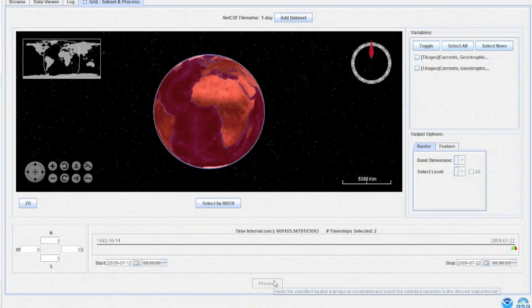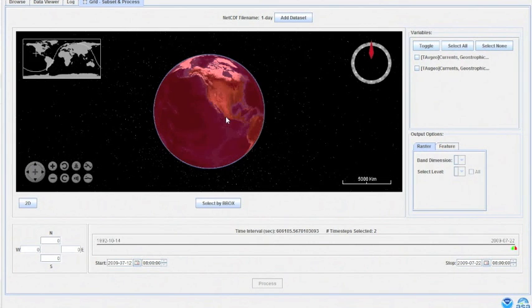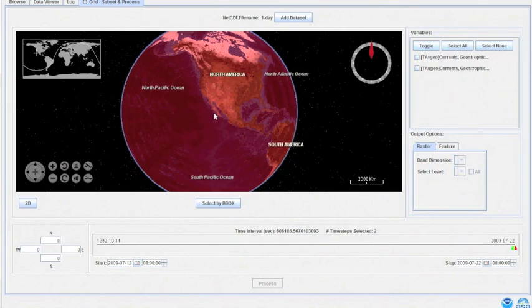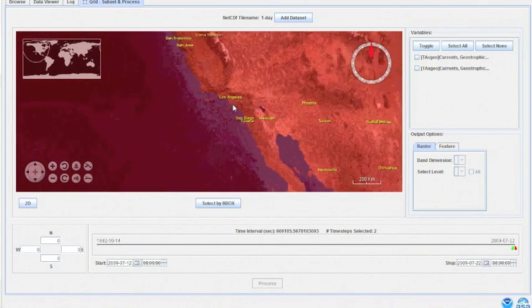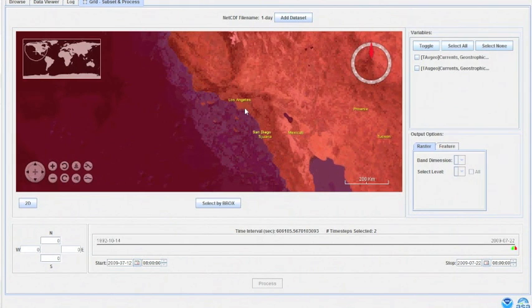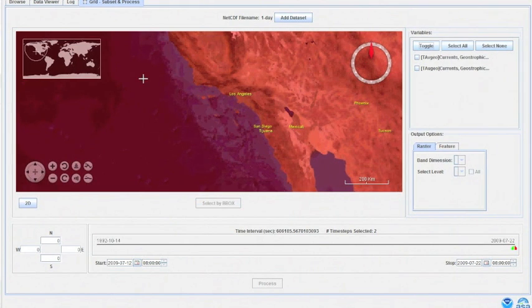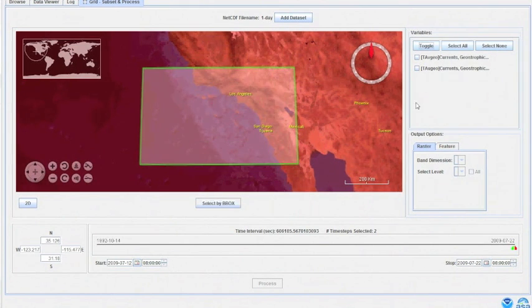and choose the dataset that contains the U components. Back in the Subset and Process window, the first thing I want to do is subset my data based on my area of interest, which in this case is going to be the Channel Islands region of California. I'll go ahead and zoom into that region, and then click the Select by Bounding Box option and draw my bounding box on the screen.